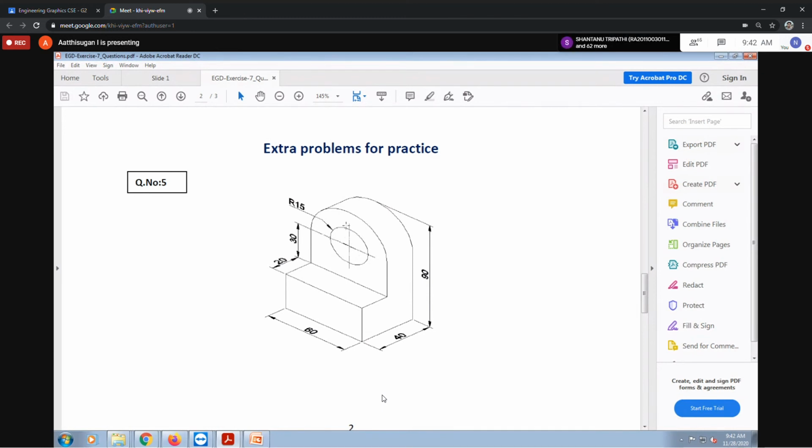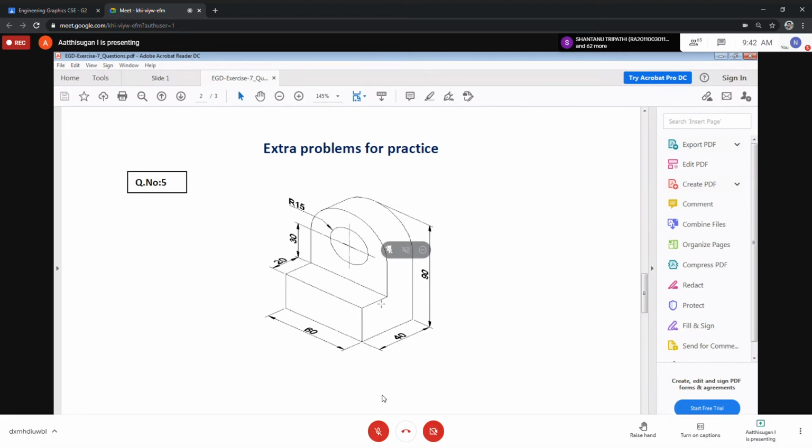Suppose they give only the thickness here, say 20 mm, because this is 20, total 40. So this may be 20 mm. Suppose the hole goes only up to 10 mm, they'll indicate it with a symbol like this, a dotted line. But if they didn't give a dotted line, then you have to take the hole through the entire length of 20 mm.